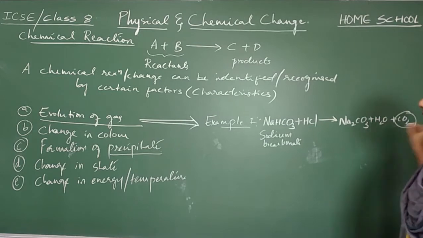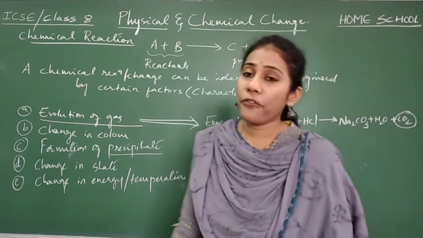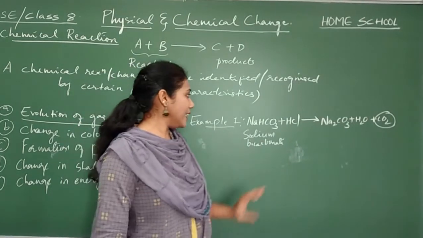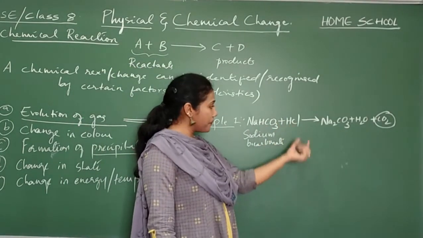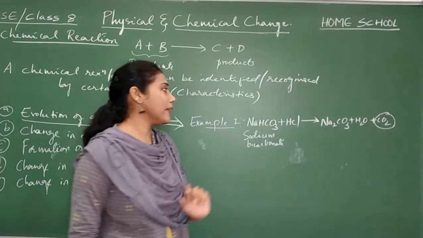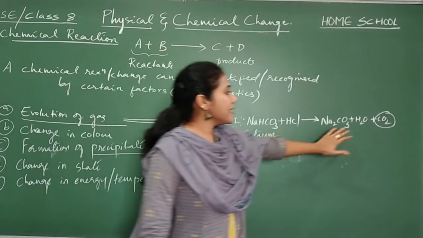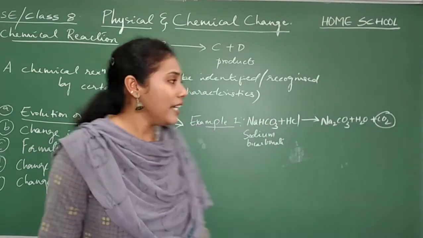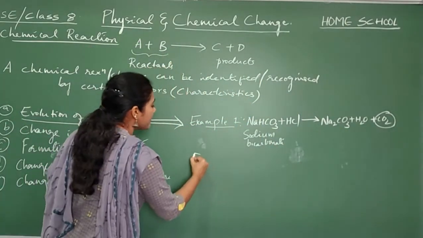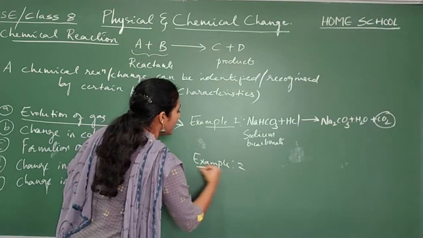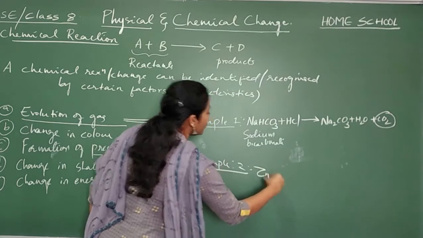With the liberation of carbon dioxide gas, you are telling that something is happening, that is a chemical change between HCl and baking powder. So this is how a gas comes out during a chemical reaction. And one more example, example 2, that is mentioned in your textbook. Zinc granules.